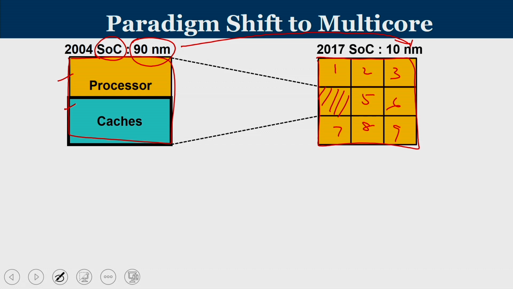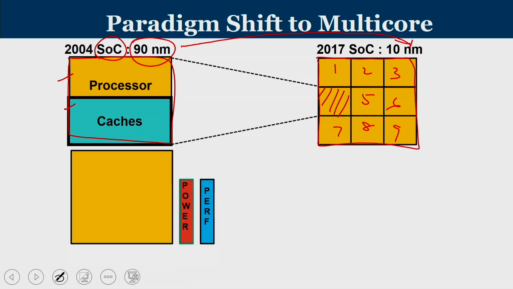Let us imagine, let us say this is the physical size of a processor, this is the power dissipation, and this is the performance that you are going to gain if this much space is filled with transistors, and all these transistors are part of your processor and cache.